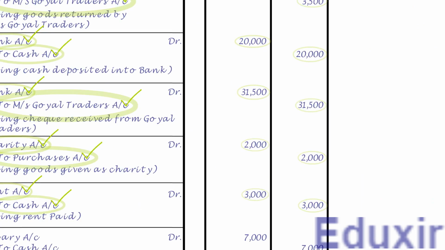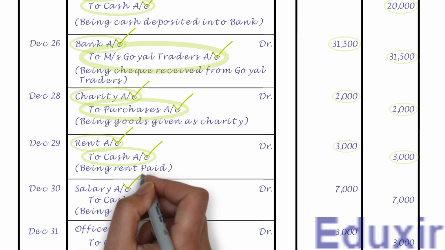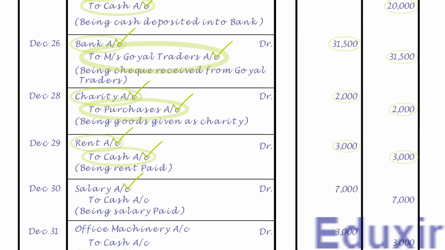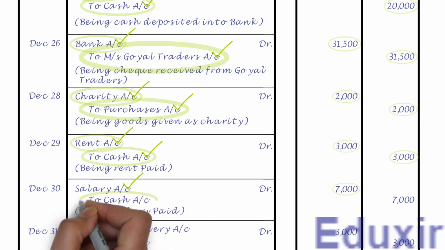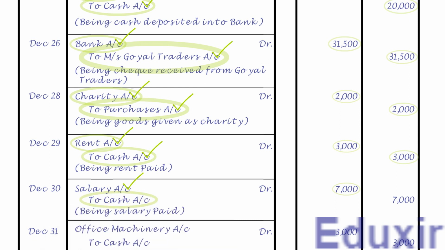As the name suggests, it needs to be posted on the debit side of salaries account and the debit amount is 7000 rupees. Note that the details that need to be posted into the particulars column is cash account. For posting this entry, we need to create a ledger account for salaries as it is not yet created. Let us first write the title as salaries account.